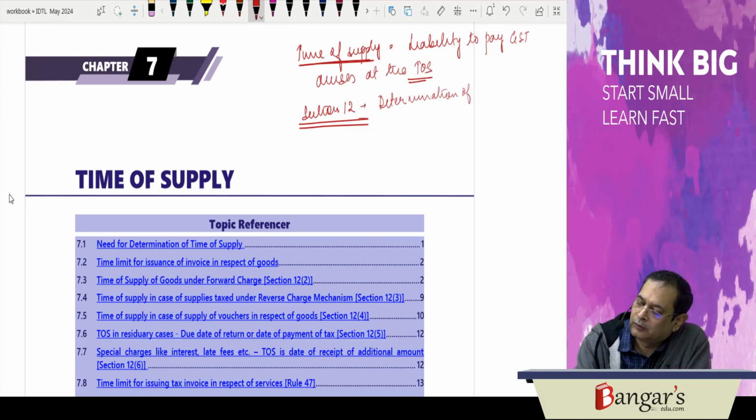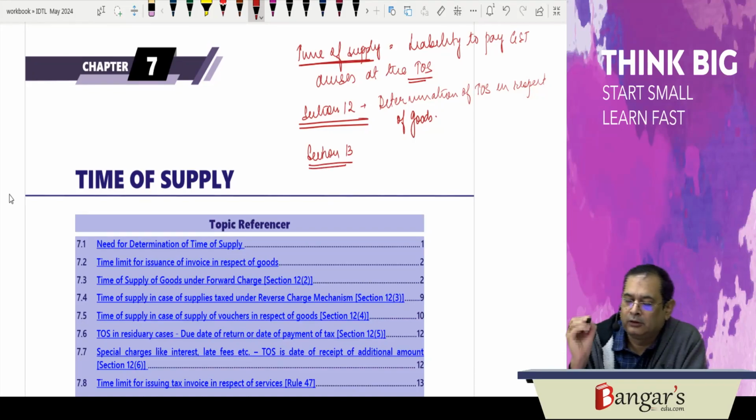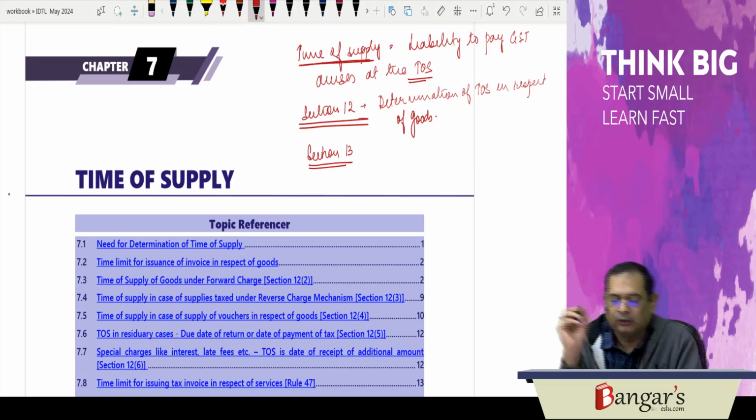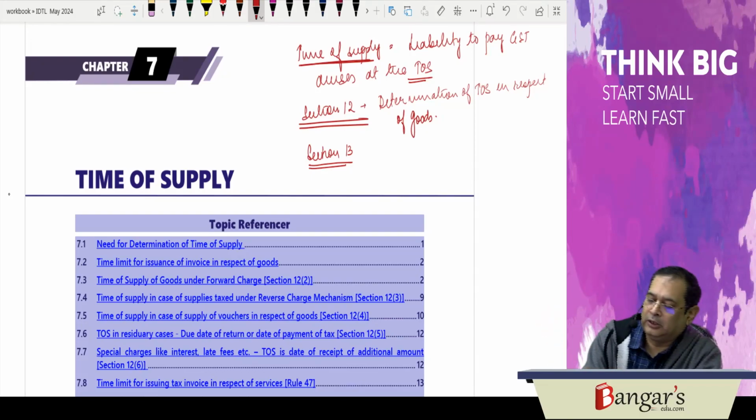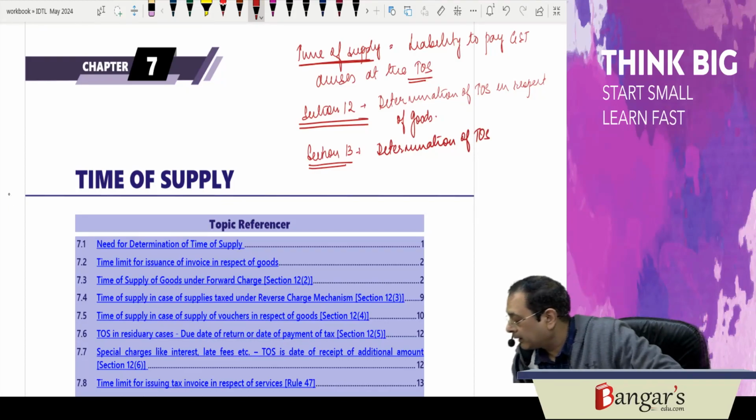Then we have Section 13, which contains the provisions relating to determination of time of supply in respect of services.